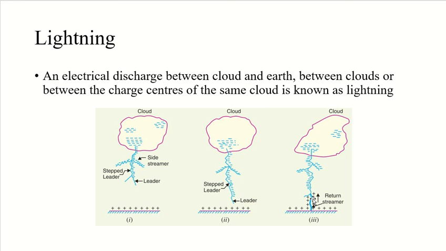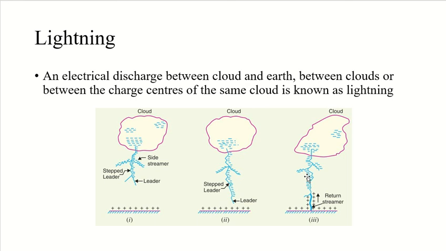And that action can be compared with the closing of a switch between positive and negative terminals. The downward leader will have negative charge, and the return streamer will have positive charge.